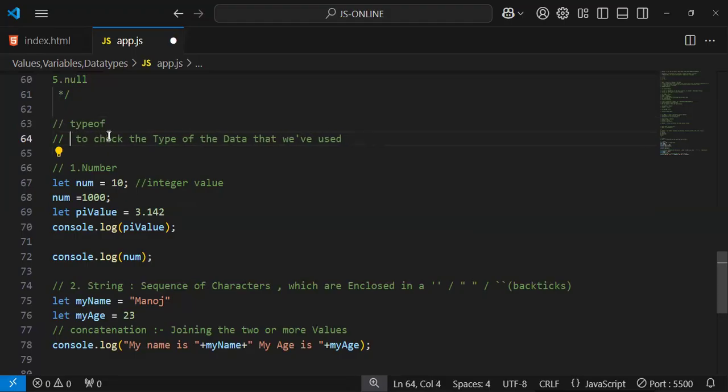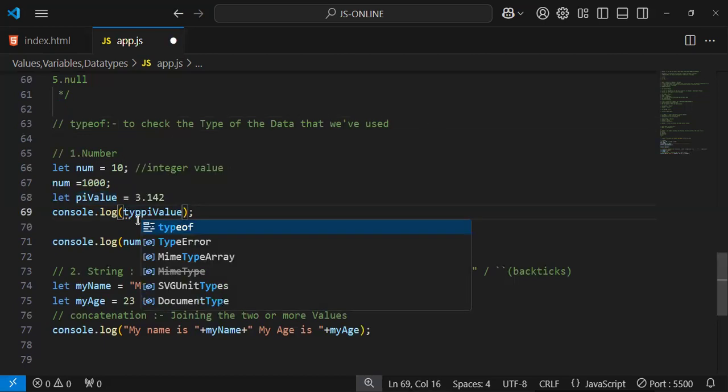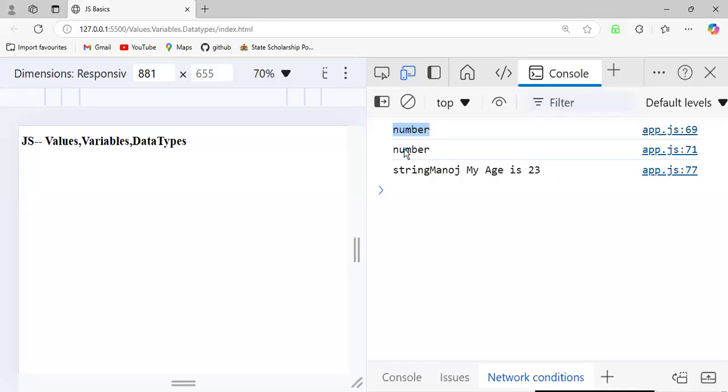To check the type of the data that we have used in our input. So let's check the pi. Here you can see typeof, hit enter, and then you can check typeof again. So the first thing is number and string.